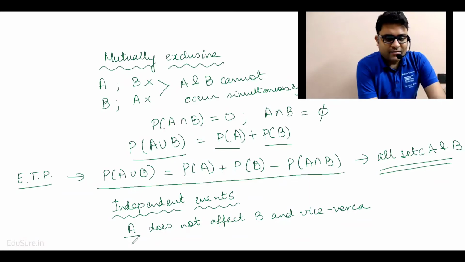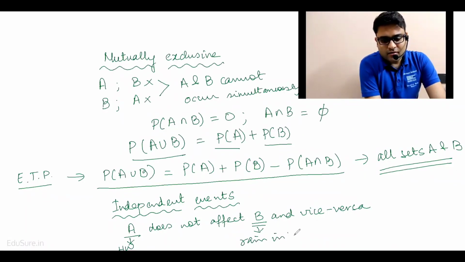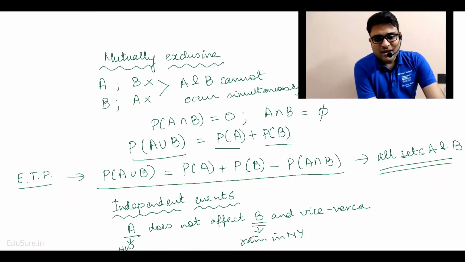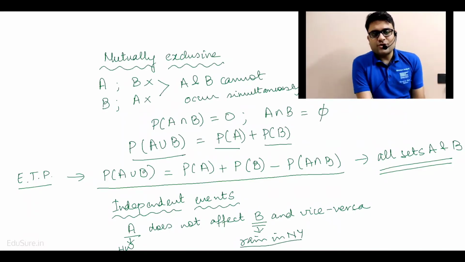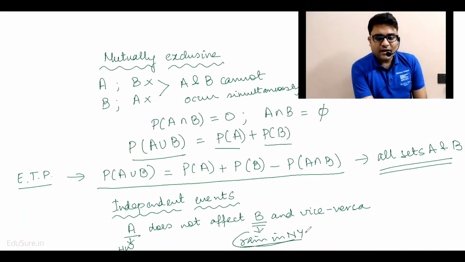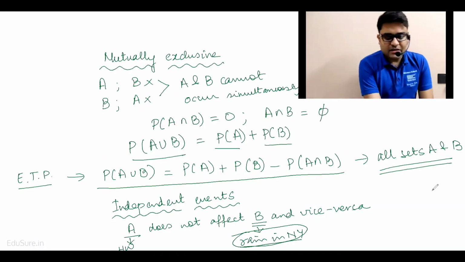Like the event A is you doing the homework before you come to class, and the event B is rain in New York. It has no relationship. Whether you do your homework or not does not depend on whether it has rained in New York or not, and vice versa. Correct?